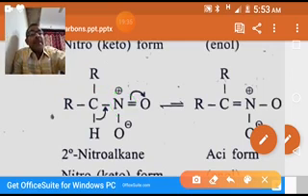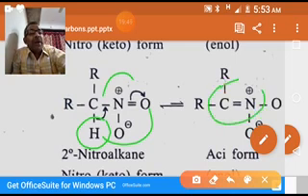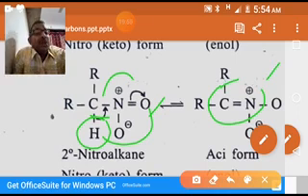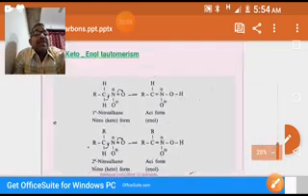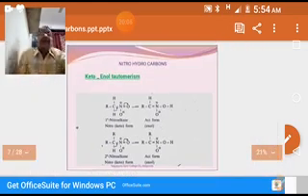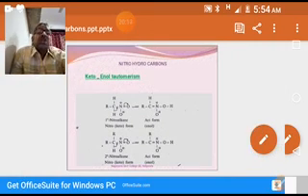Okay. So what is happening here? Shifting of proton is taking place from here to here. At the same time, double bond is shifting from here to here. So you see, we are observing one new bond between carbon and nitrogen, which is not present in this compound. That's why this is a nitro form, this is an acid form. So we will say that primary and secondary nitro compounds exhibit keto-enol tautomerism.